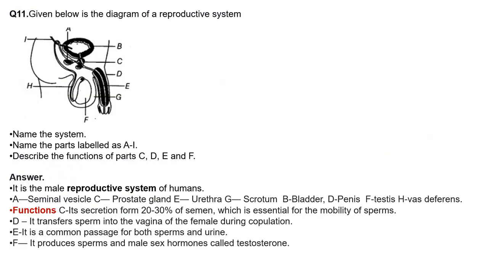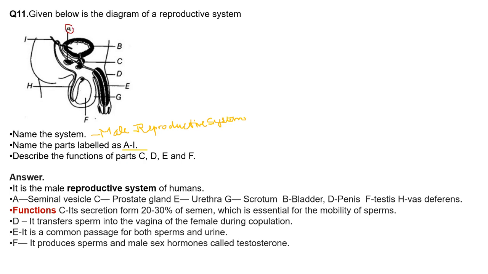Coming to the next, given below is the diagram of a reproductive system. Now this is a male reproductive system. Name the system. Yes, it is a male reproductive system. Clear, student? Name the parts labeled A to I. So you can see A. This is A. Where is it? I'll just change the color of the pen.